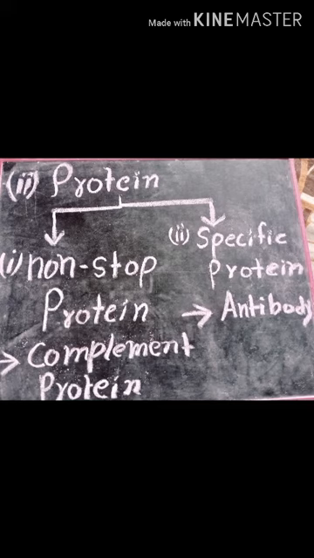The second component is protein. Proteins are also categorized into two parts. One is non-specific proteins, which are required all the time when our body encounters a foreign infectious agent. Second is specific proteins, which are required only at a specific time, when the non-specific cells provide signals to produce them. Non-specific proteins include complement proteins, which are used every time a foreign particle enters our body. Second, specific proteins include antibodies.